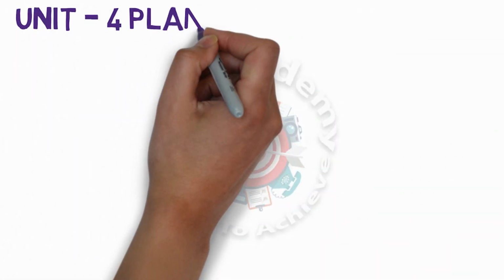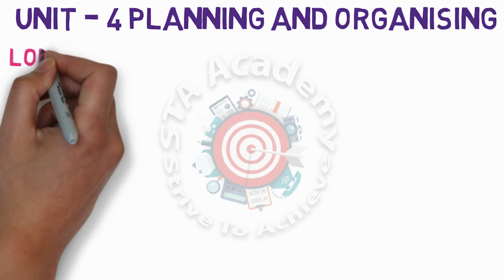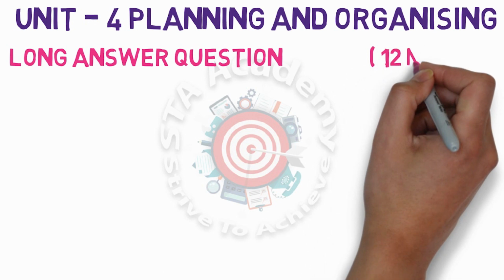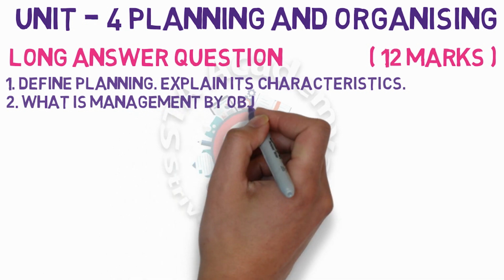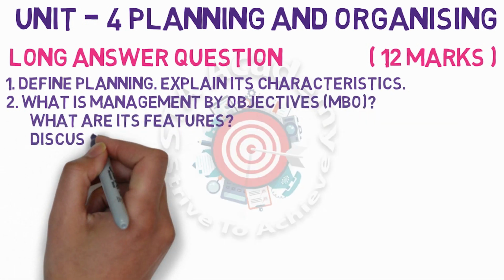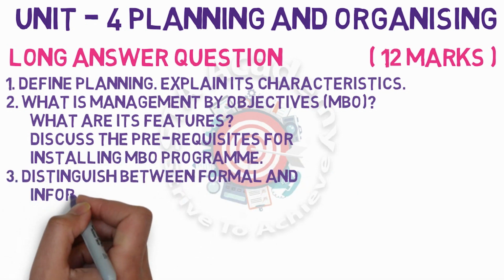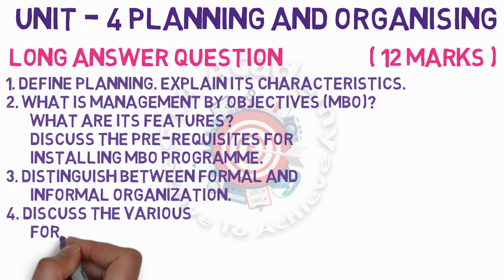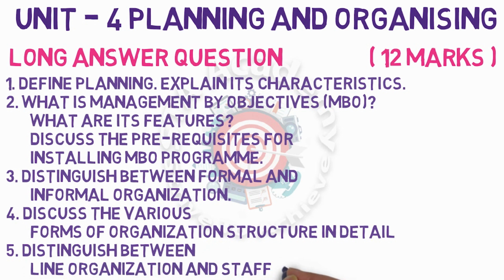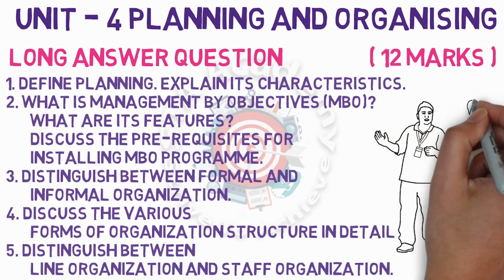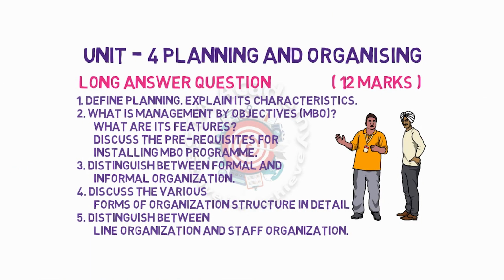Let us see the LAQs, that is long answer questions for Unit 4, planning and organizing. We know that long answers carry 12 marks. Let us see the first question. Define planning, explain its characteristics. Second is what is management by objective, that is MBO. What are its features? Discuss the prerequisites for installing an MBO program. Third is distinguish between formal and informal organization. Fourth is discuss the various forms of organization structures in detail. Fifth and the last LAQ, distinguish between line organization and staff organization.